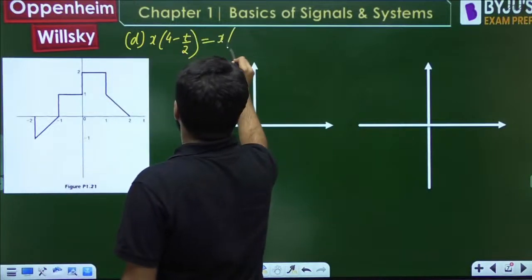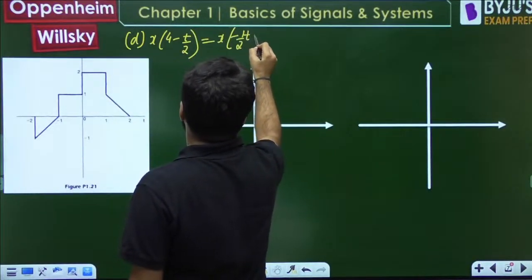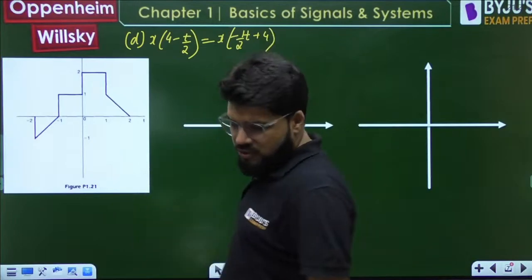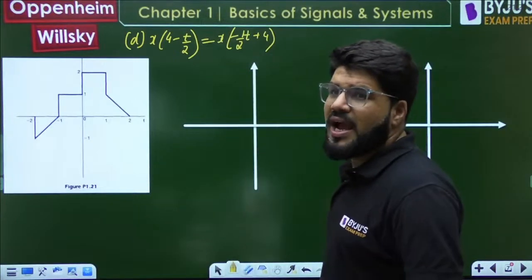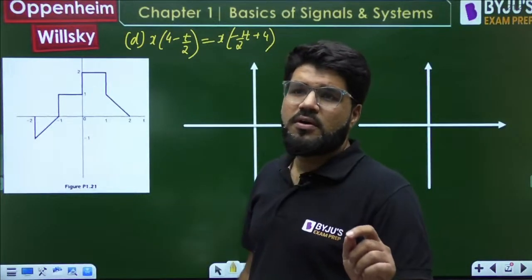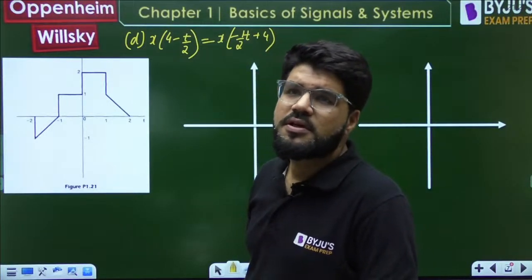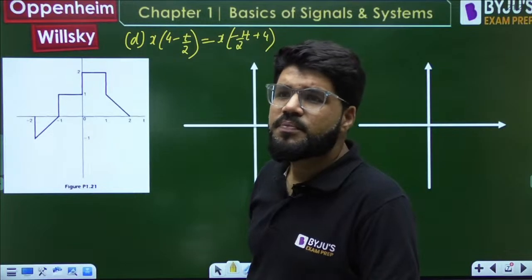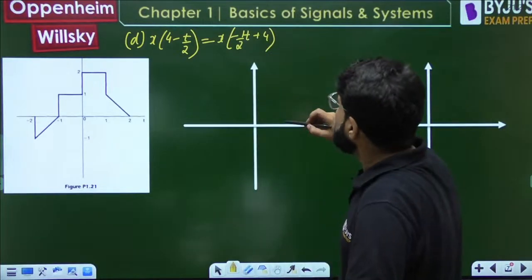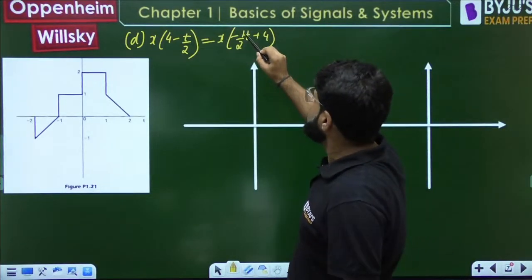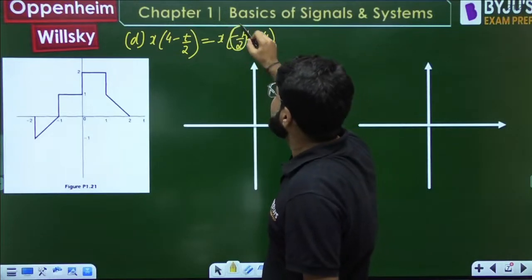So first of all, x of -1/2 t plus 4. Once again, what I am telling you, what is that minus 2? Same type means similar types on the other. So what is this now? Here the only thing is it is folding also and it is expansion also.